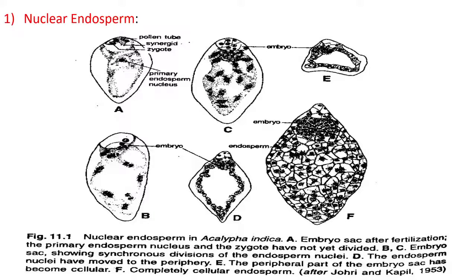Let us see first of all nuclear endosperm. These are some diagrams of development of endosperm A, B, C, D, E, and F. Nuclear endosperm is the most common type of endosperm. It is named so because it contains free nuclei in the beginning. In nuclear endosperm, the first and other subsequent divisions of the primary endosperm nucleus are not followed by cell wall formation. Now in the diagram there is no cell wall formation. Free nuclei are there. The nuclear endosperm is very common in angiosperm. It occurs in 161 families.